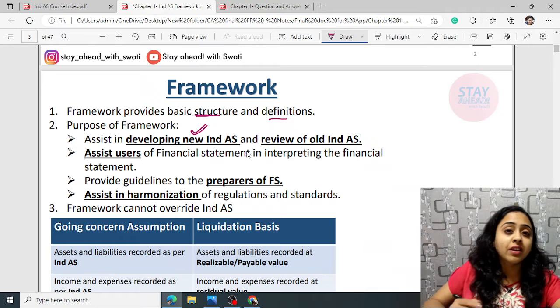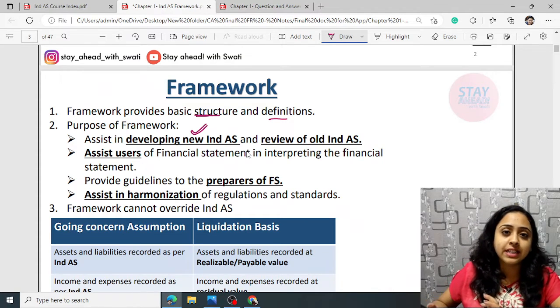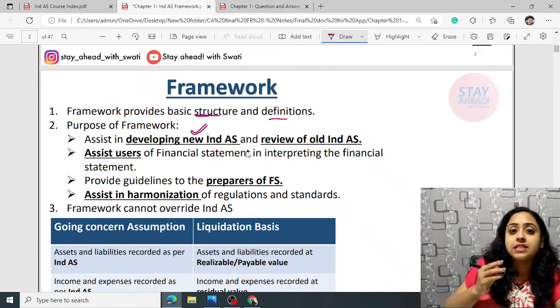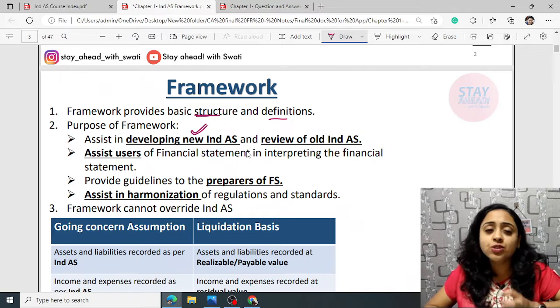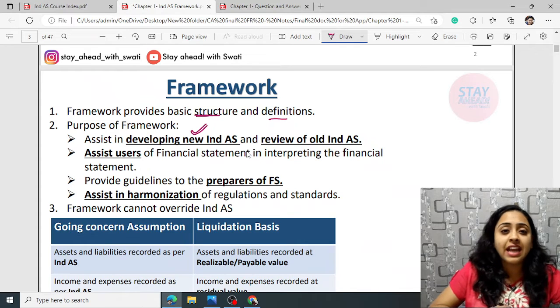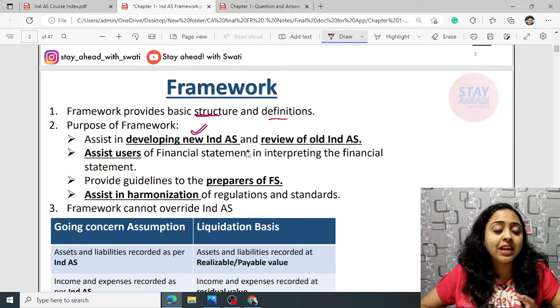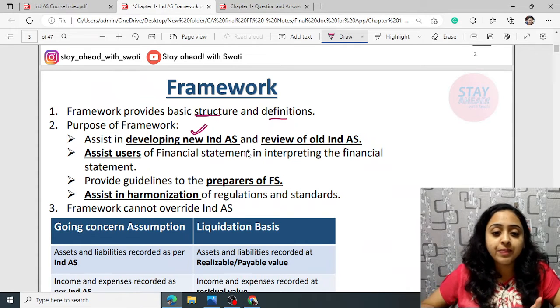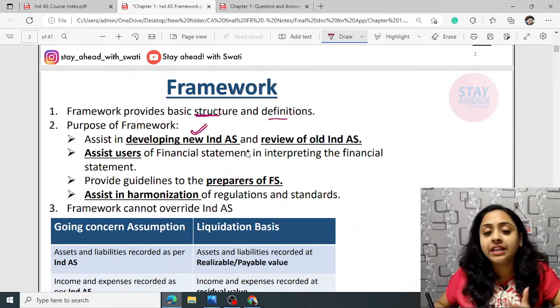Whenever a new Ind AS is formed, the framework helps to develop new Indian accounting standards and review the old ones, hand in hand, regularly. Each Ind AS is reviewed again and again, to check whether it has any loopholes, or has left out any important information, or anything that needs to be removed or added. This is known as review. So the framework helps you in developing new Indian accounting standards as well as reviewing the old ones.